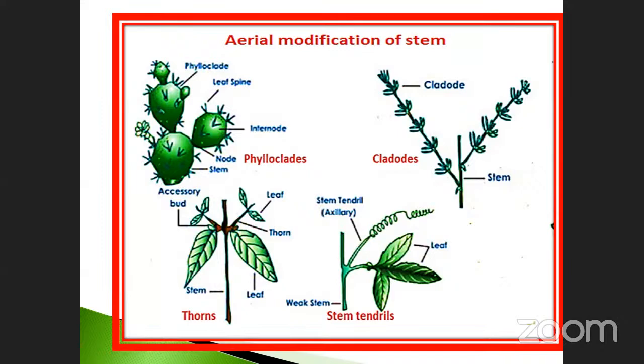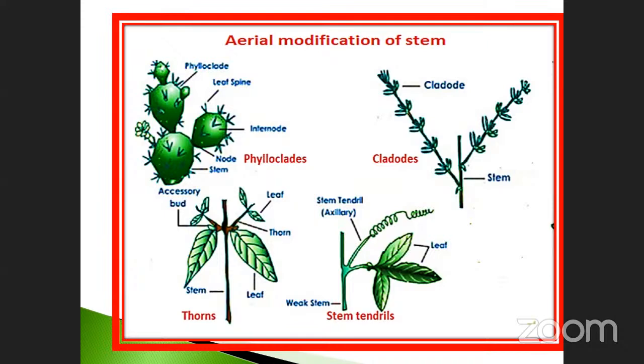Sometimes the shoot tip, for example, take the example of pumpkin. The shoot tips are also modified in the form of tendrils. Okay, these are the aerial modifications of the stem. Sometimes they may ask, take the example of grapevine. Grapevine means not a vine but grapes.